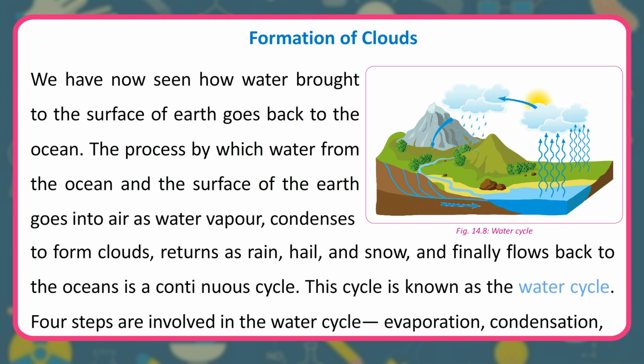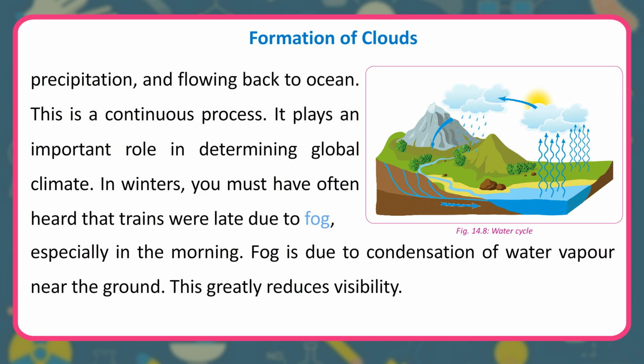Four steps are involved in the water cycle: evaporation, condensation, precipitation, and flowing back to the ocean. This is a continuous process. It plays an important role in determining global climate.